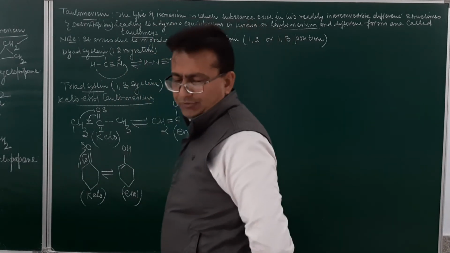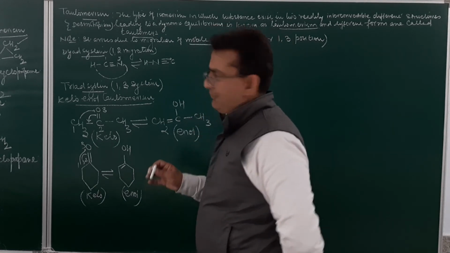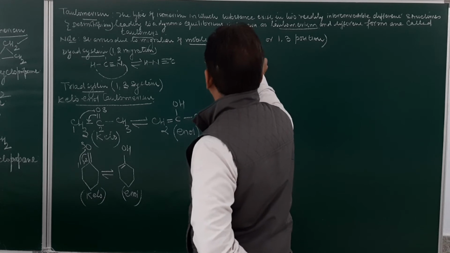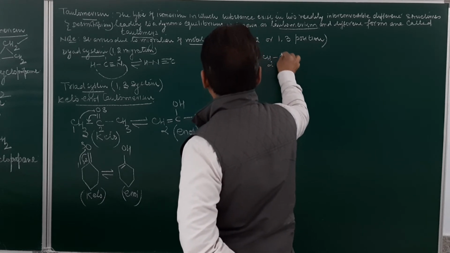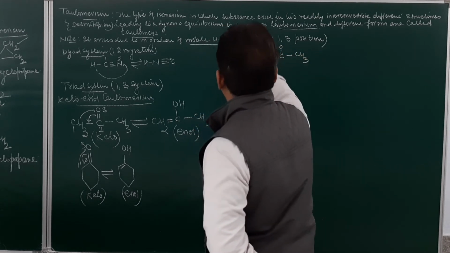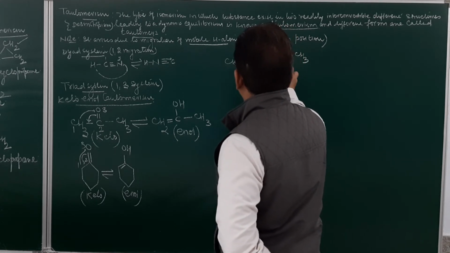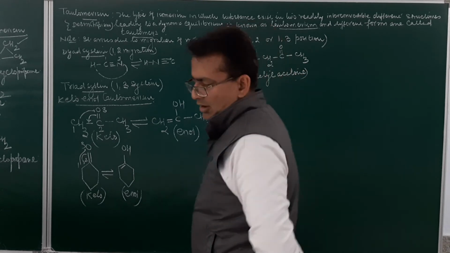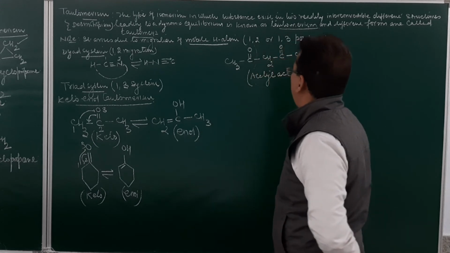Let me take the structure of acetyl acetone. Suppose we have this group CH3, then C double bond O and then CH2 and C double bond O and CH3. So the name of the compound will be acetyl acetone. Now in acetyl acetone, if you develop the tautomerism, how will I develop this?